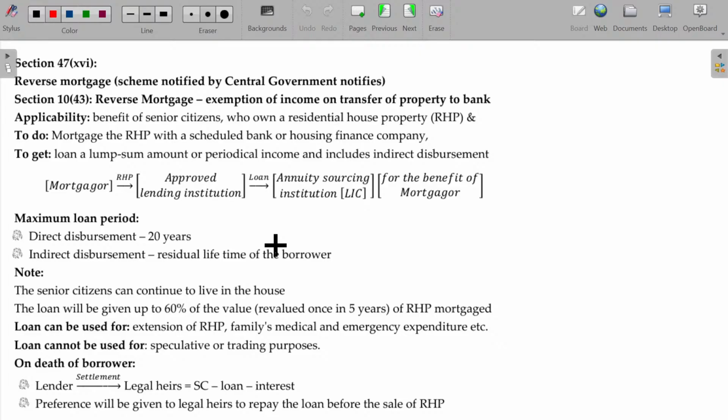Now, reverse mortgage. The reverse mortgage, which is a scheme notified by the central government, will not be considered as a transfer. Is that okay?